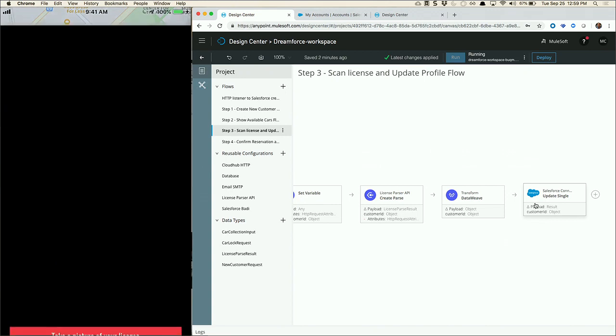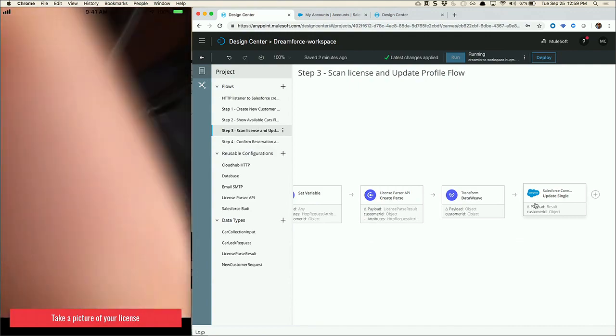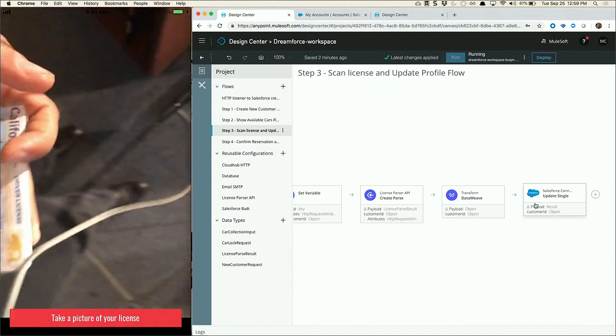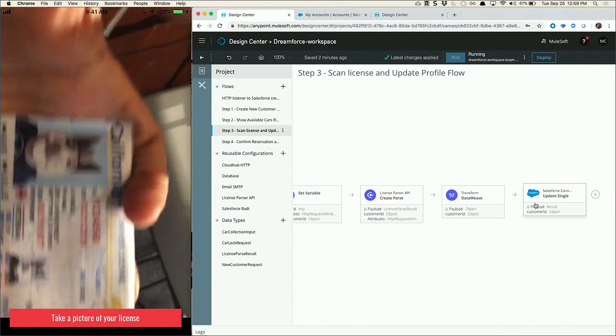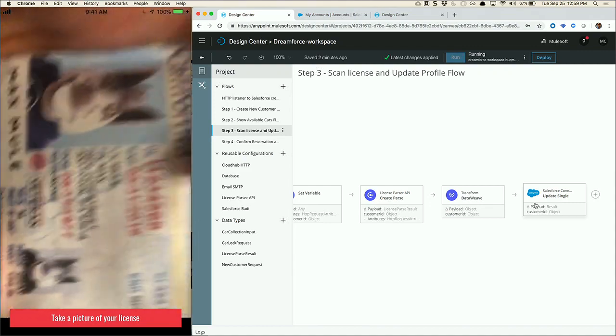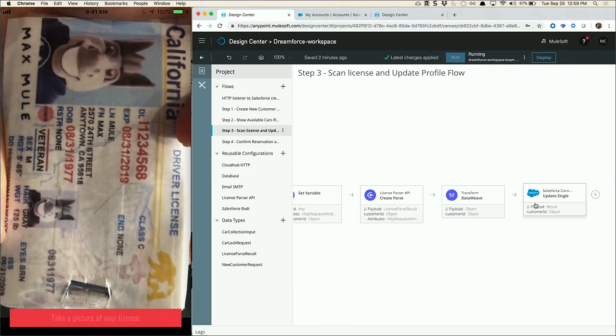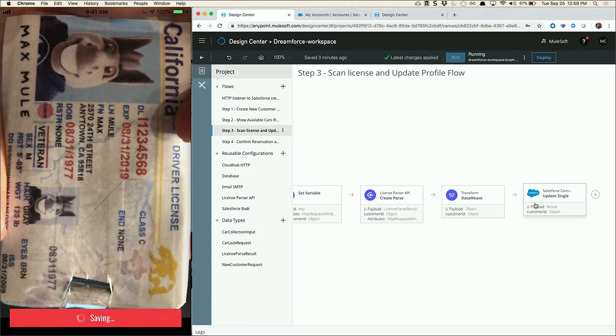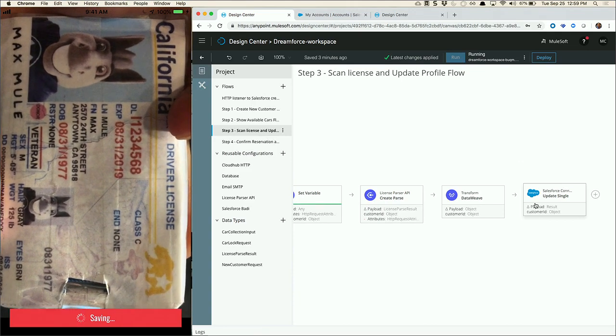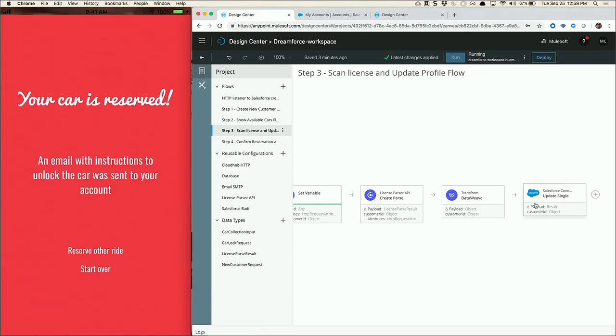Let's take a picture of Max's license. I happen to have it. Let me pull this up here. This is not identity theft. This is just Max's license. I'm going to do it on his behalf. Okay, cool.